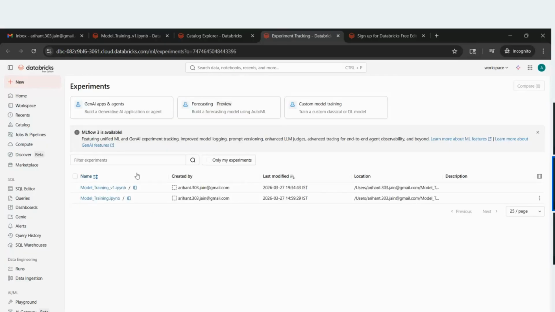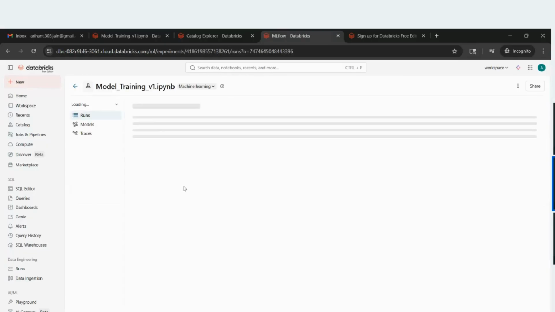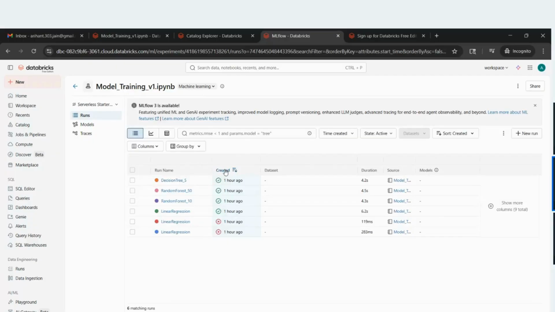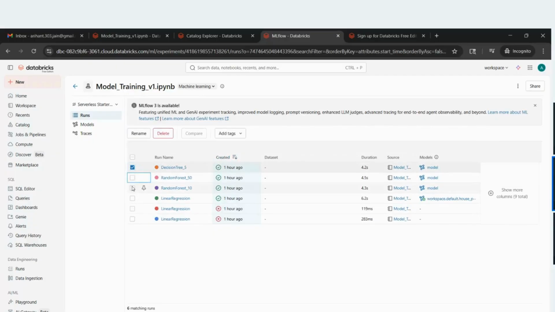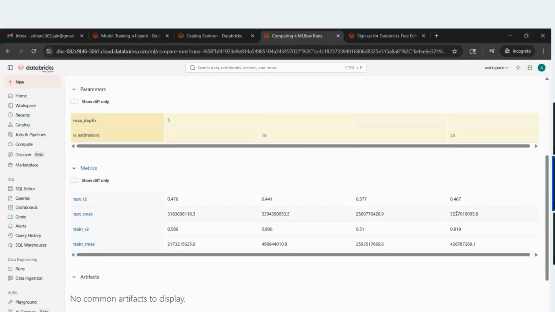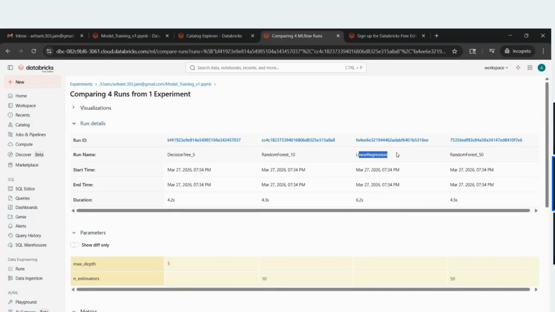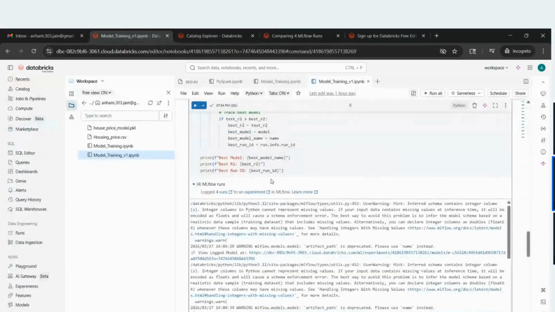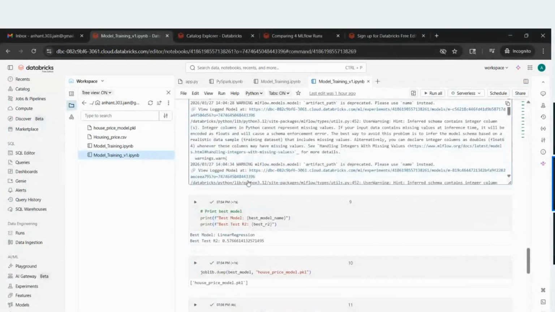Based on those experiments, we chose the best model. These were the 4 different experiments, and we got to know that maximum accuracy is in linear regression. So linear regression is the best model out of decision tree, random forest and the others. It is also predicting the same thing.